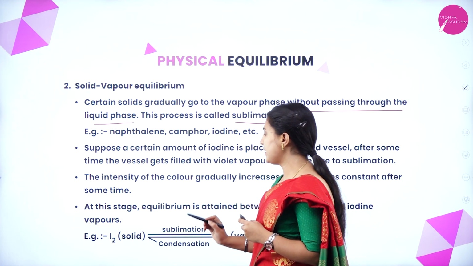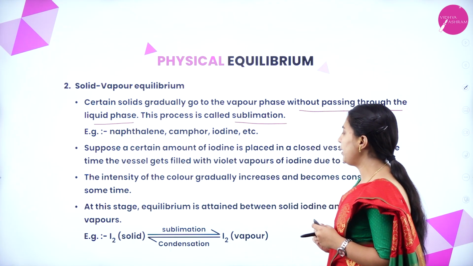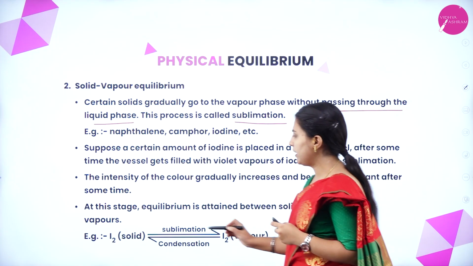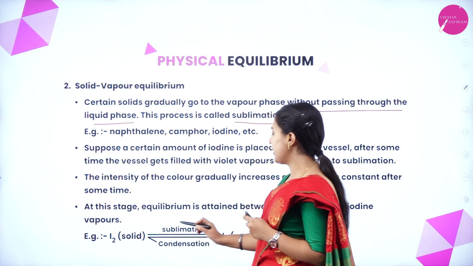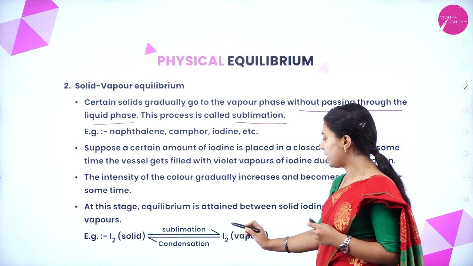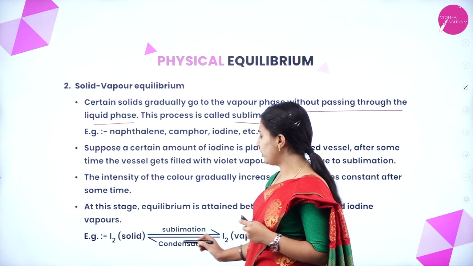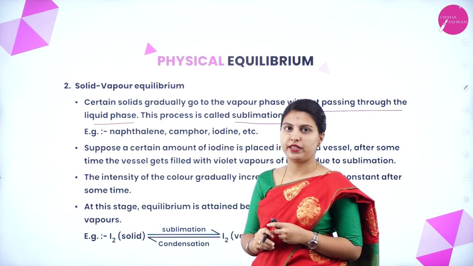At this stage, equilibrium is attained between solid iodine and iodine vapors. See here, solid iodine is sublimating into iodine vapor. It can be reversed through the process called condensation.